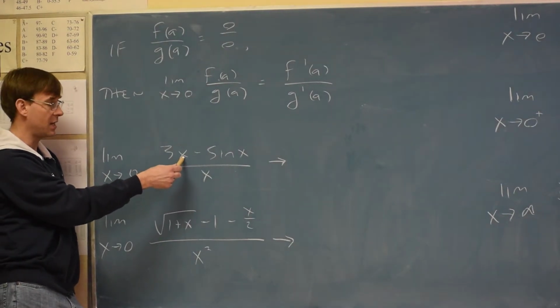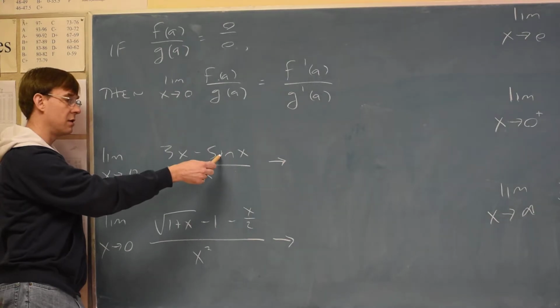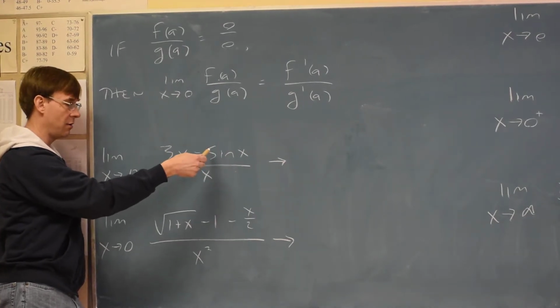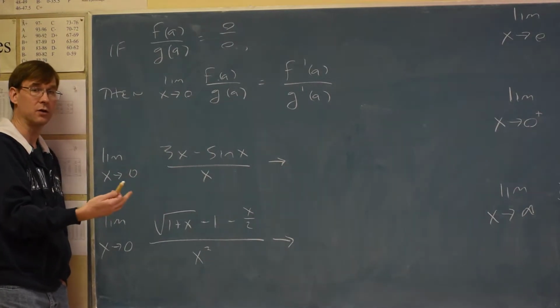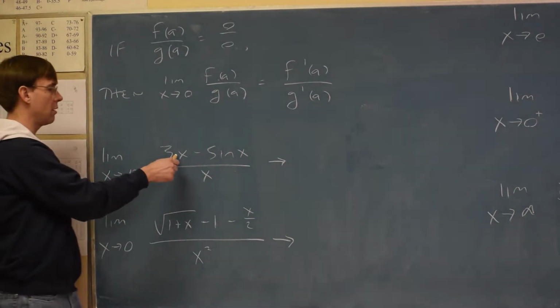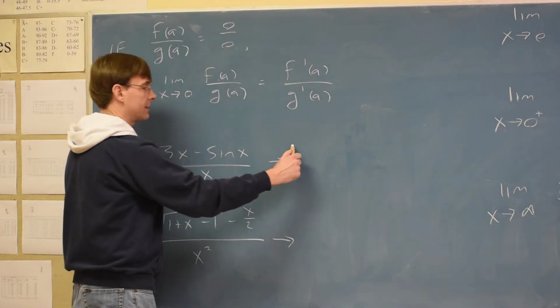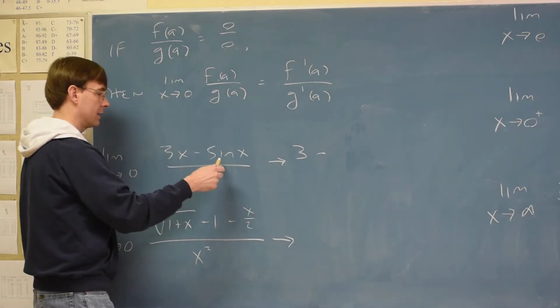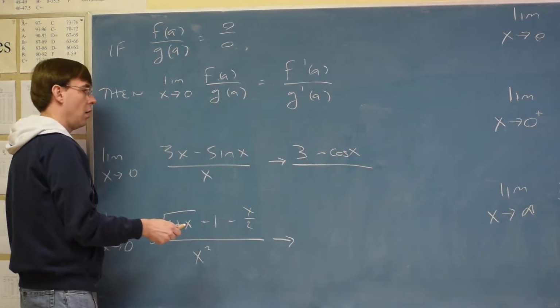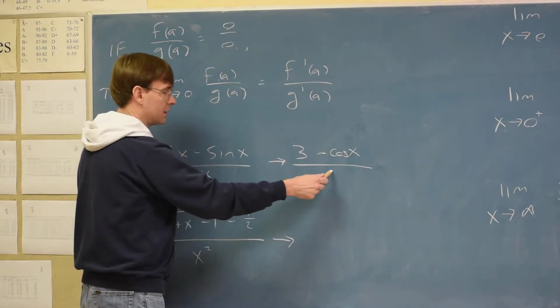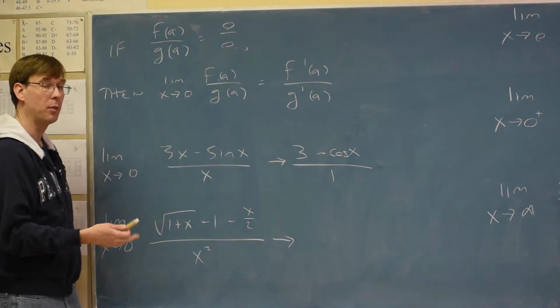So for a problem like this, to see if the rule applies, see what happens if you plug in 0 first. 3 times 0 is 0, sine of 0 is 0, so the top is 0. The bottom, if you plug in 0, would be 0, so this is why this rule was created. So you go to the top and do the derivative: the derivative of 3x is 3, minus the derivative of sine, which is cosine. On the bottom, the derivative of x is 1, and then you try to plug in again.